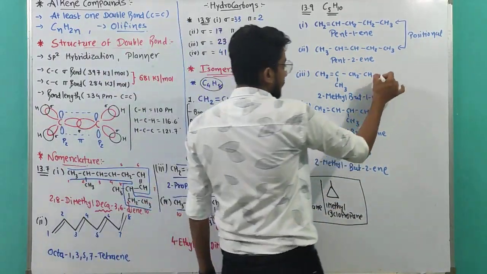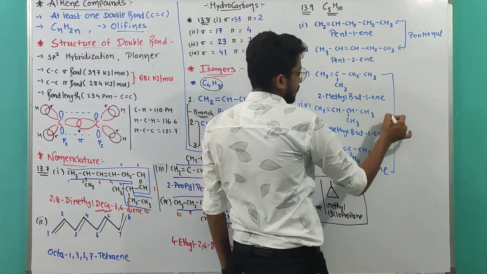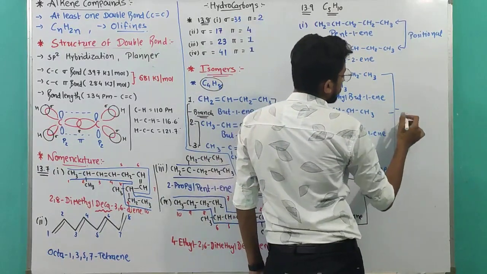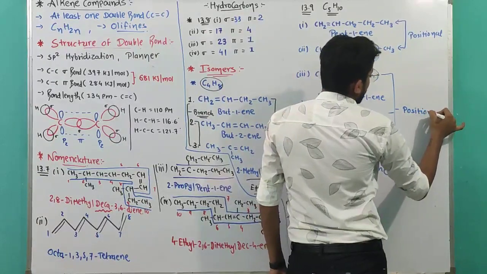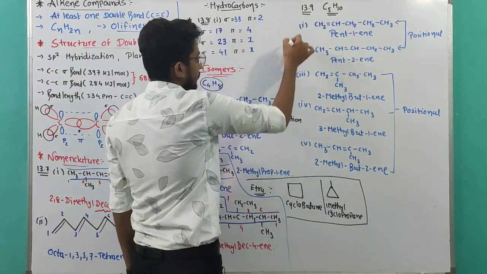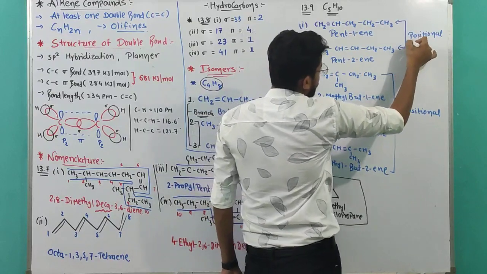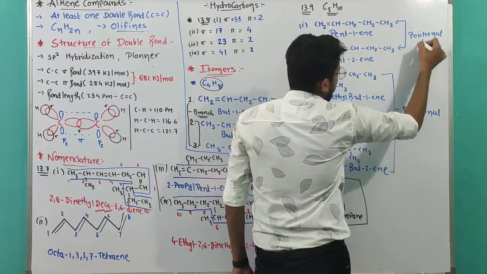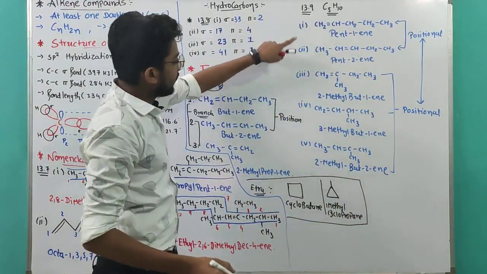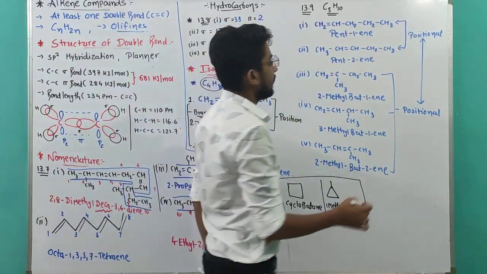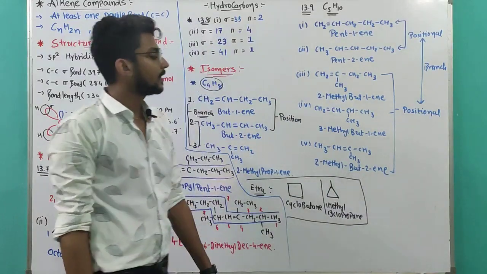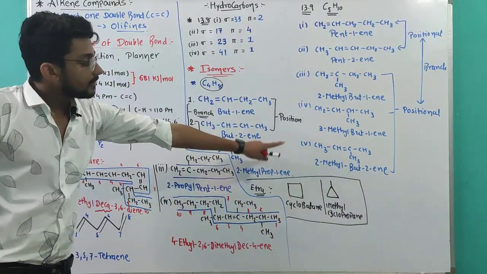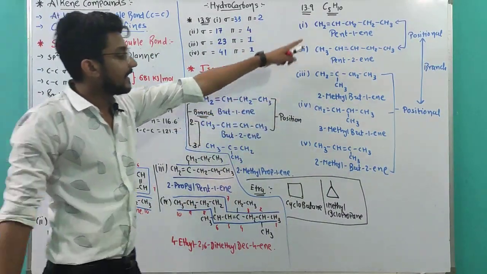Okay, these three are position isomers of each other. But if we take a pair from these, if the 1st and 3rd pair is taken, it will be branch isomerism. These are the open chain alkene isomers.